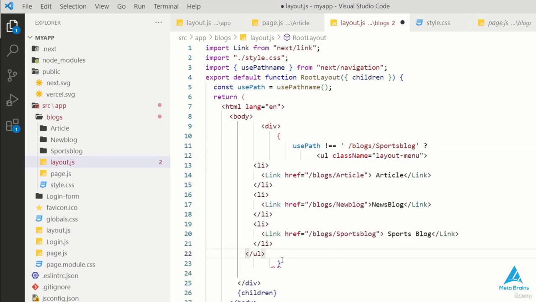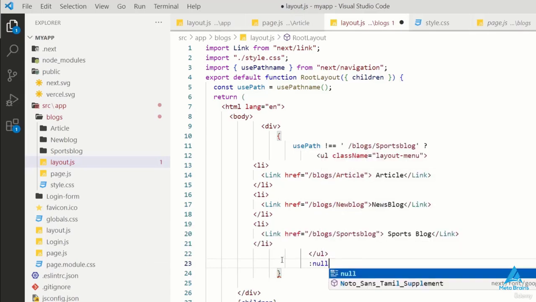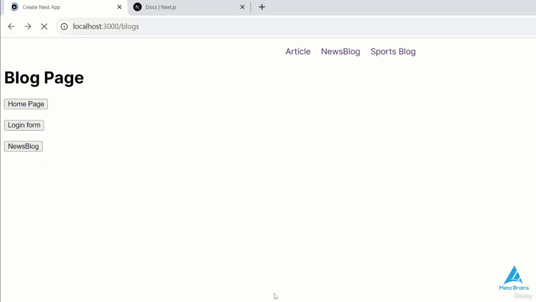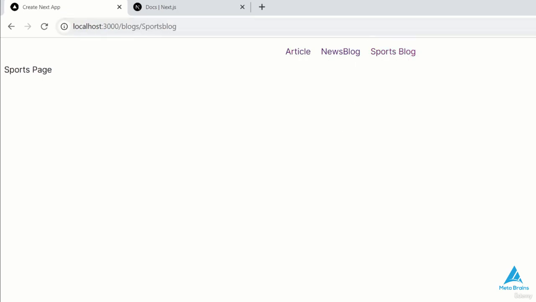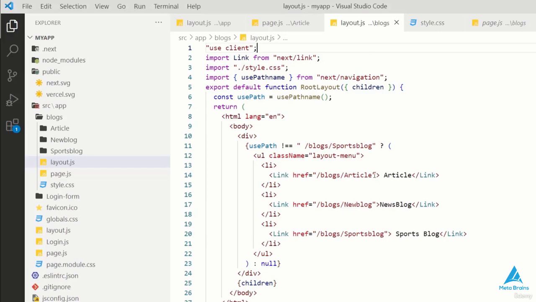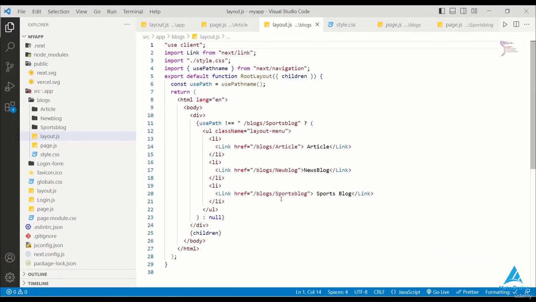Okay, so I'm going to this route where my layout is not working. By doing this, the route should not have any space and any existing spaces should be removed. As soon as I go, you can see that my sports page layout has been removed from here. The article is working properly and so is the news blog. However, as soon as I click on the sports blog, my layout is finished from here. So this is how we can use a conditional layout. Okay, so that's it for this lecture, and now on to the next one.